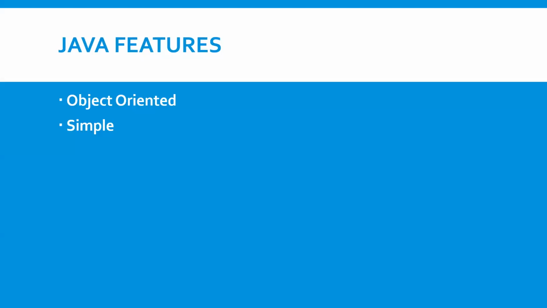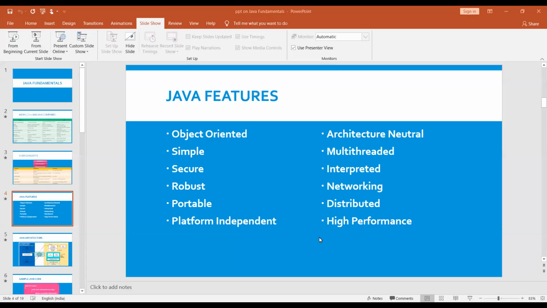Next one is, it is secure. Again, I will share my screen. It is object oriented, simple, secure, robust.